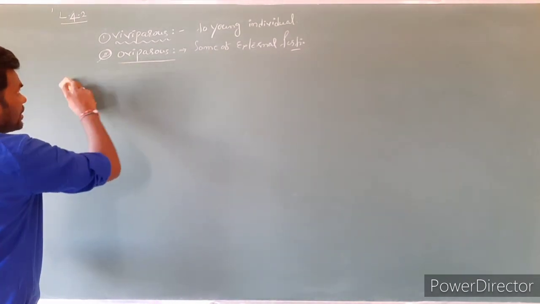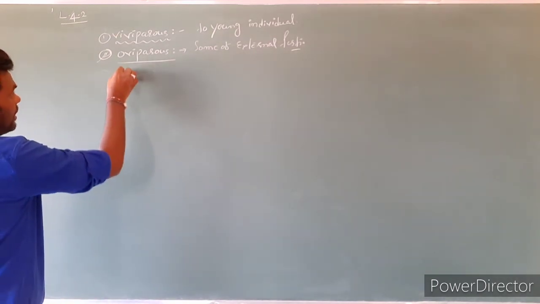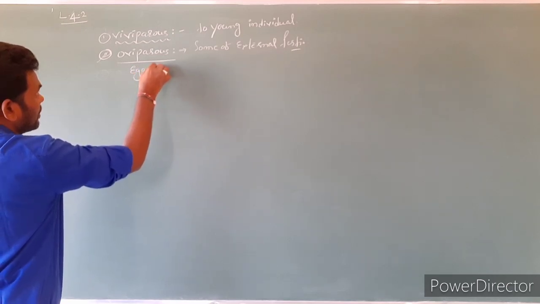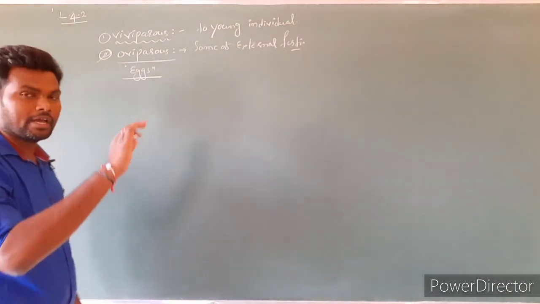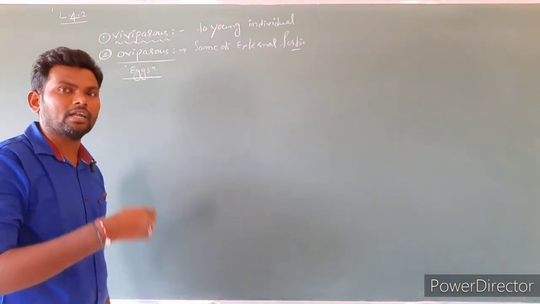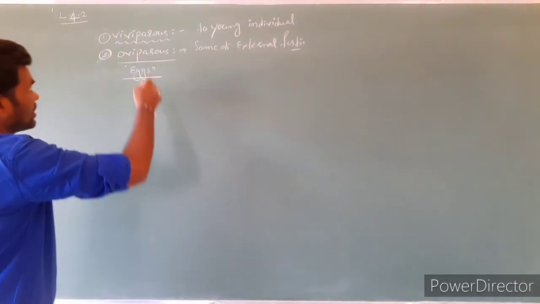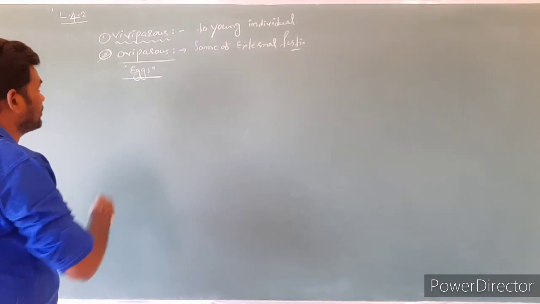So in this case, here the female lays the eggs. Then after, the egg is going to hatch and it becomes one individual. That is called as what? Oviparous. Birds are the best example.